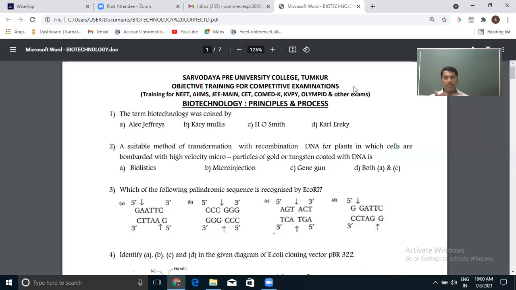And the steps involved in recombinant DNA have been dealt with in this chapter, and related to that there are many questions. Whenever we say the steps involved, first of all, the isolation of DNA from an organism, from the cell, then treating that DNA so as to obtain different fragments.